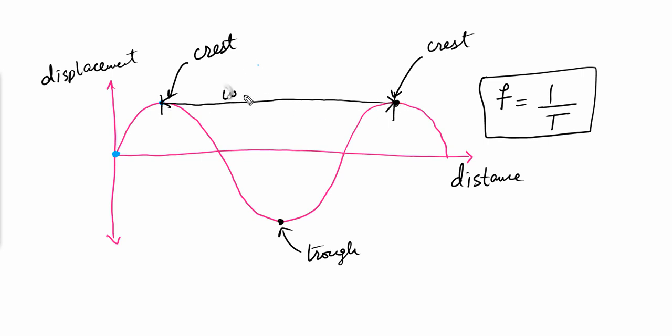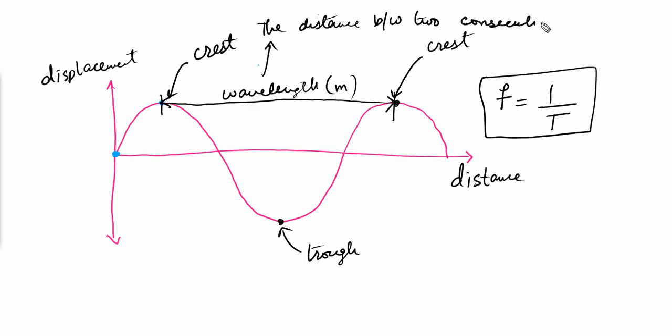I'll write it here: wavelength, and the unit of wavelength is meter. The distance between two consecutive crests or two consecutive troughs is the wavelength.